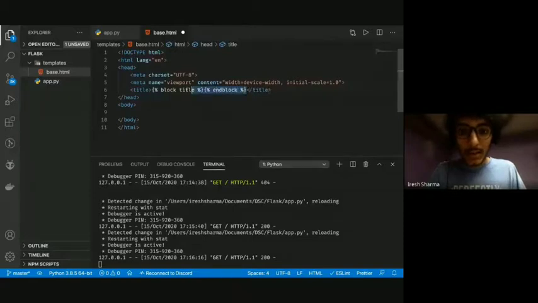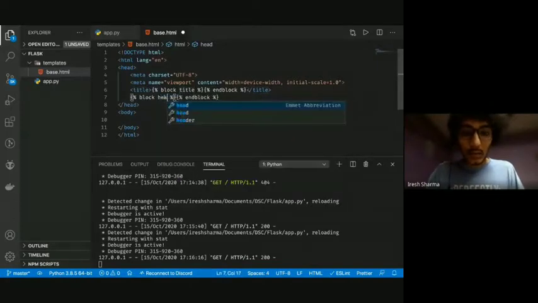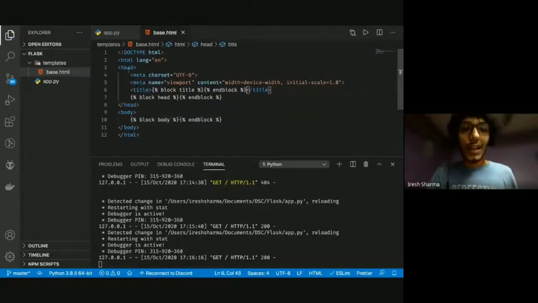We're going to do the same thing for all the parts. For title, we have one block. For head, we're going to have another block. And for body, we're going to have another block. Now what we're going to do is extend this.